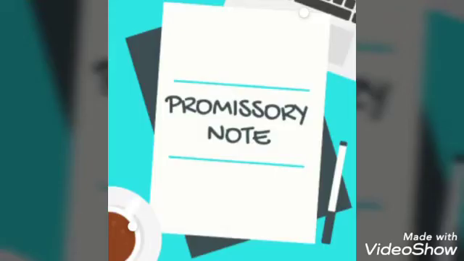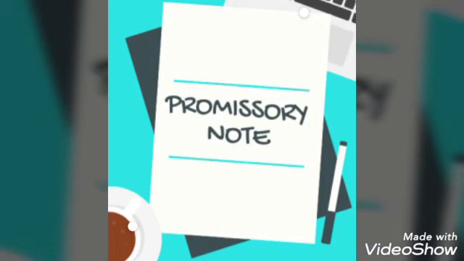The next topic is about promissory note. According to section 4 of the Negotiable Instruments Act, a promissory note is an instrument in writing which contains an unconditional undertaking and which is signed by the maker to pay a certain sum of money only to or to the order of a certain person or to the bearer of the instrument.